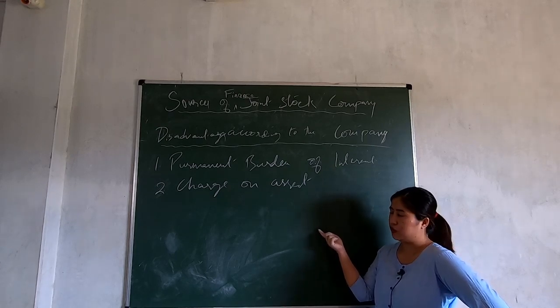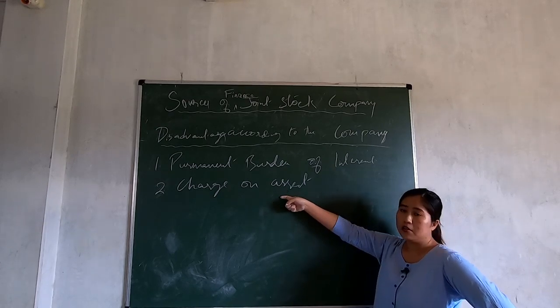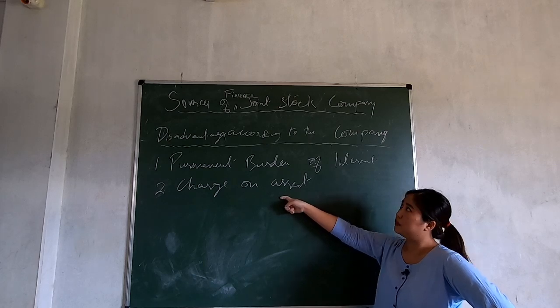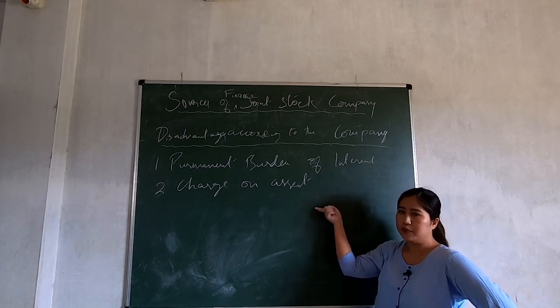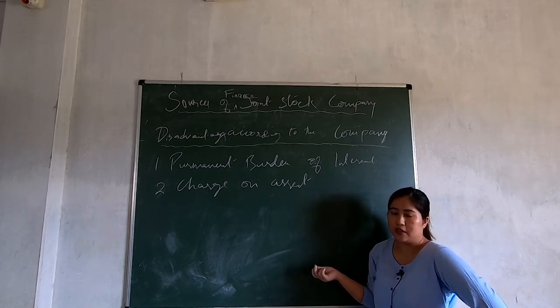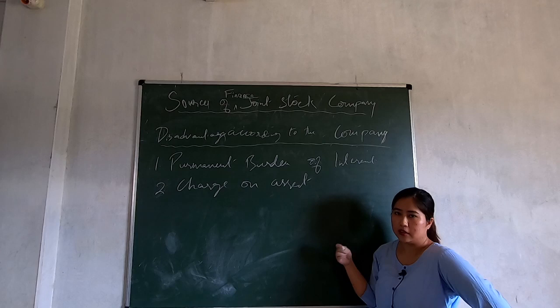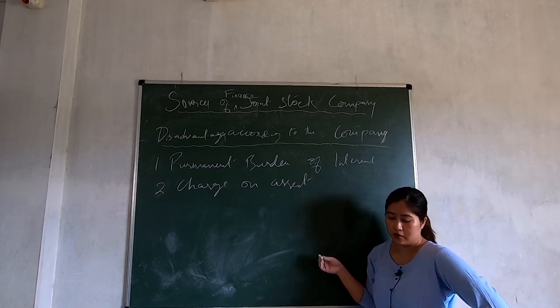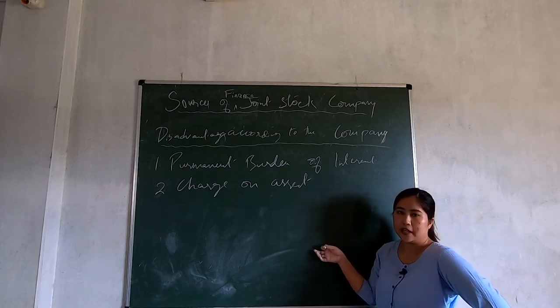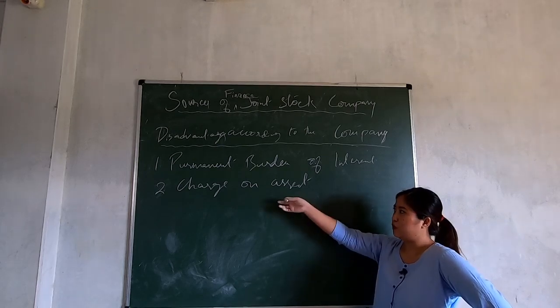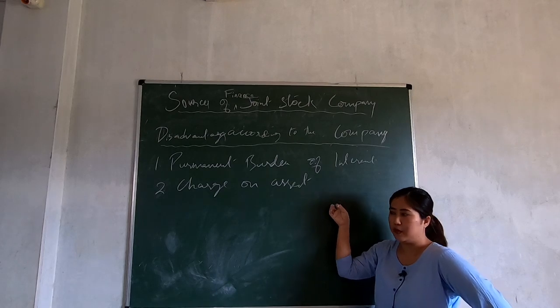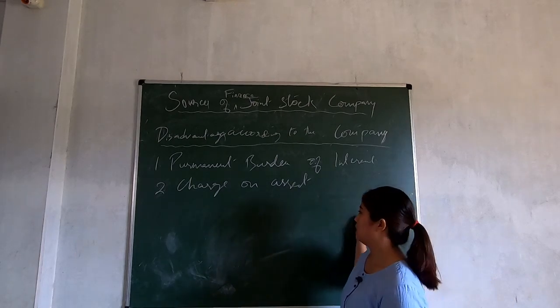If they do so, the company's business may become stagnant. If you don't have assets to work with, the company becomes paralyzed, okay? Because it is through the assets and machinery that the company runs smoothly, is it not? But if someone takes away some of the assets of the company, their business becomes paralyzed, all right?